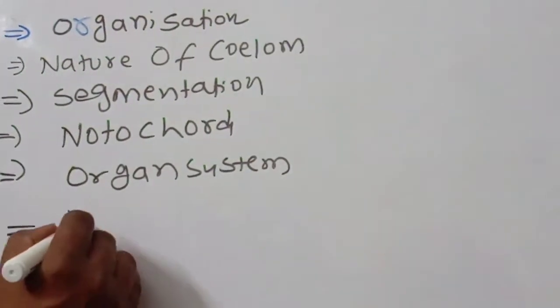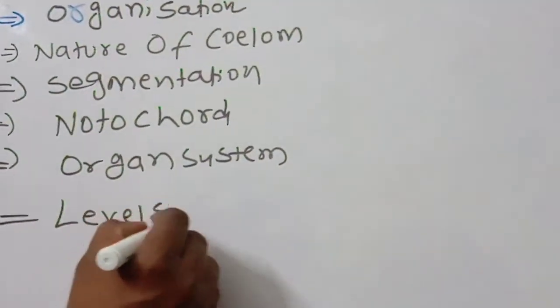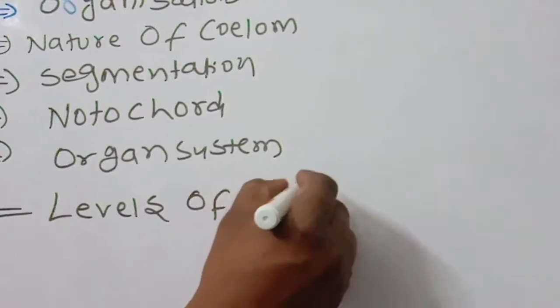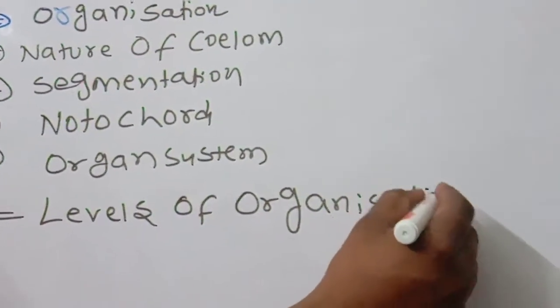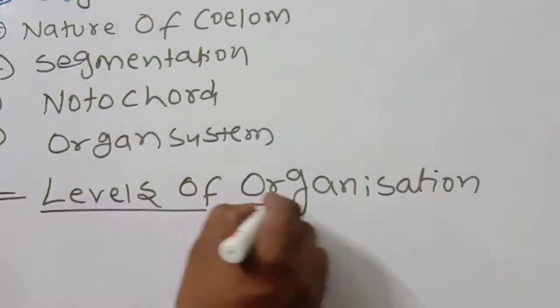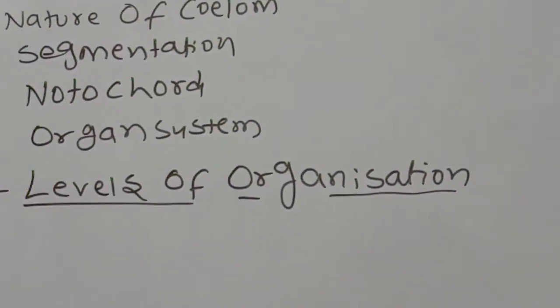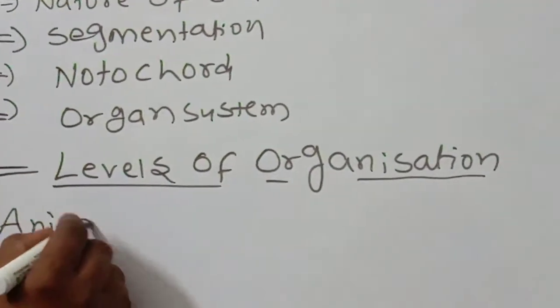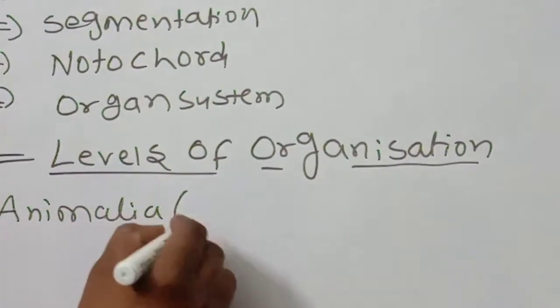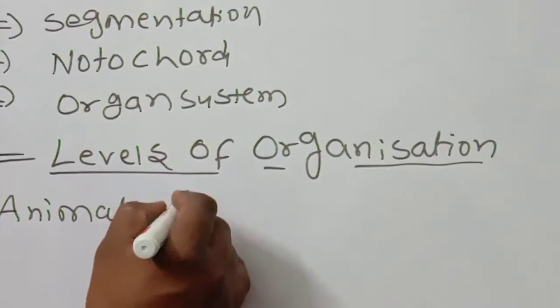First, levels of organization. What we are discussing, levels of organization. These points you should have to remember. Levels of organization. Kingdom Animalia or metazoans.